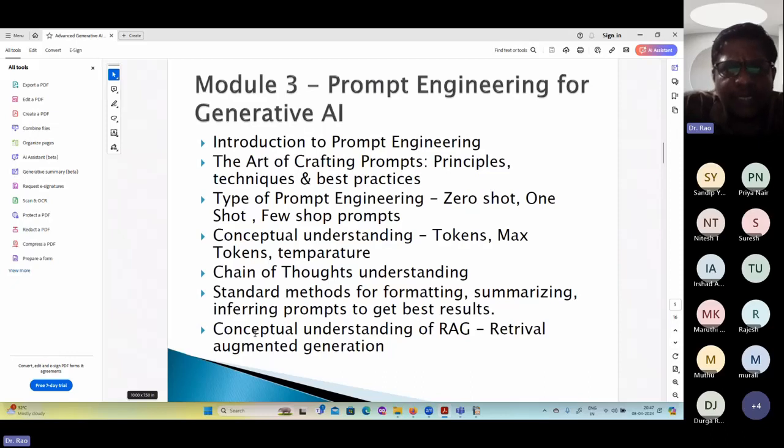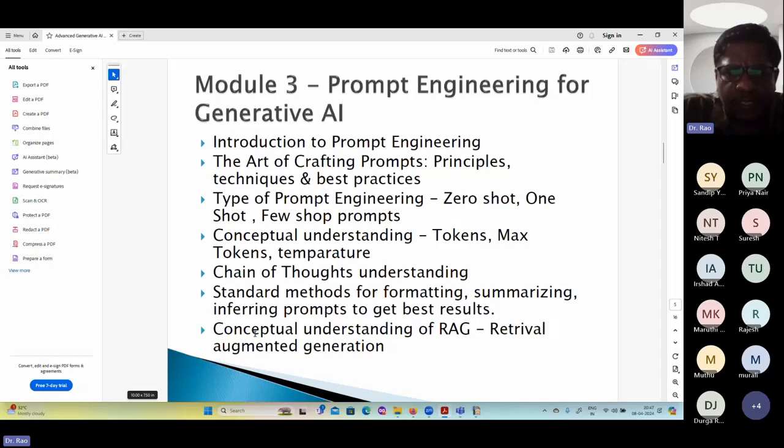Then we'll understand the different types of prompts, because I told you very clearly, if you want to talk to the system, you have to talk only with the help of prompt engineering. So in that case, we have to understand the system-level language. Zero shot, one shot, few shot, all these things. What are tokens? What is max tokens? What is temperature? What are top P and top K? All these things we are going to understand with demonstrations.